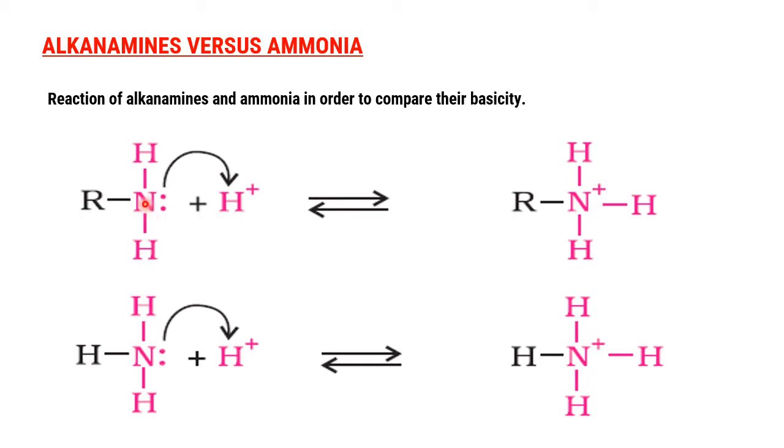It is the amine. Why? Because amines are attached with electron donating groups R. So they will give electrons, and electron density becomes more on the nitrogen. Therefore, due to the increase in the density of electrons on nitrogen, these two electrons are made easily available for the proton. That means amines will give the lone pair of electrons easily compared to ammonia. Therefore, amines are more basic than ammonia. This is the conclusion.